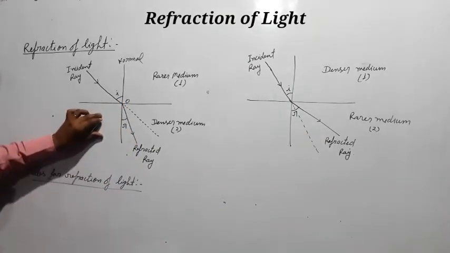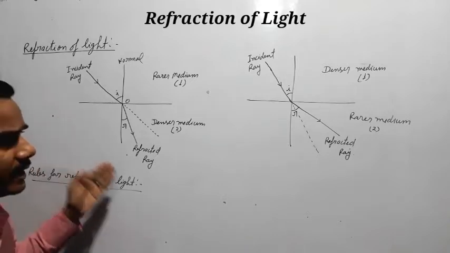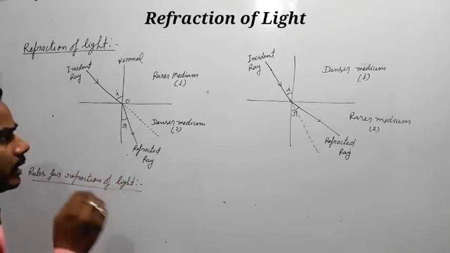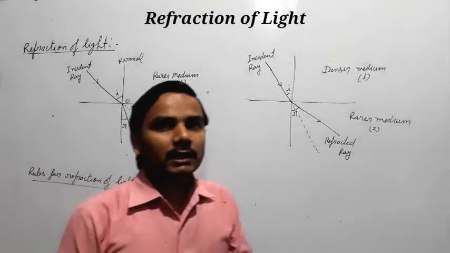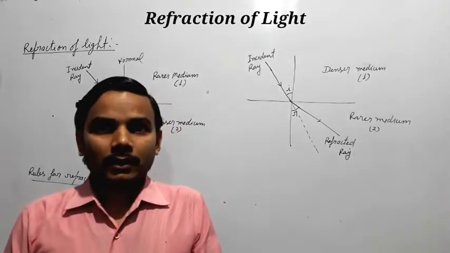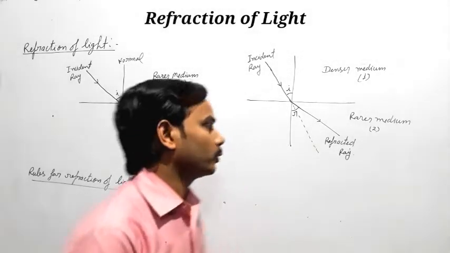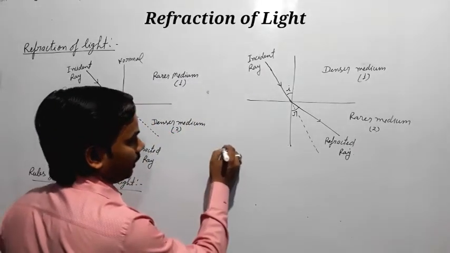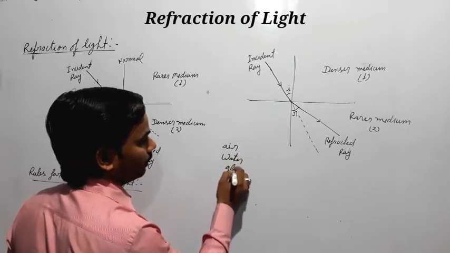So what is a rarer medium or a denser medium? The medium which has greater density is called a denser medium, and comparatively the medium which has less density is called a rarer medium. Suppose we take air, water and glass.